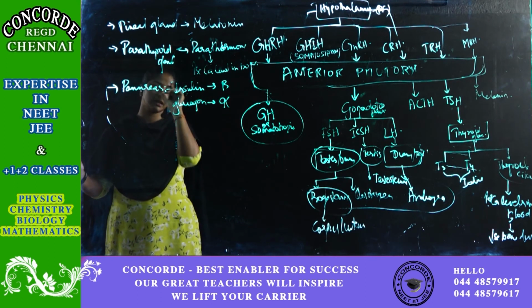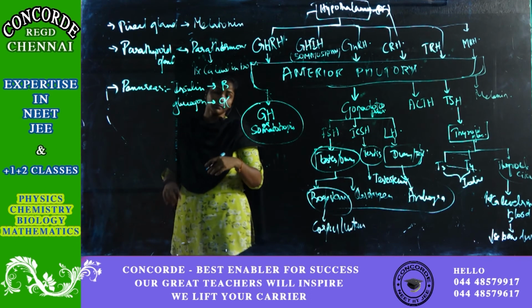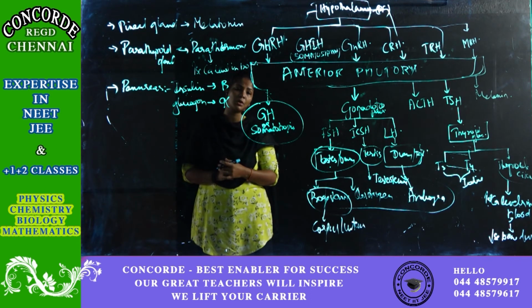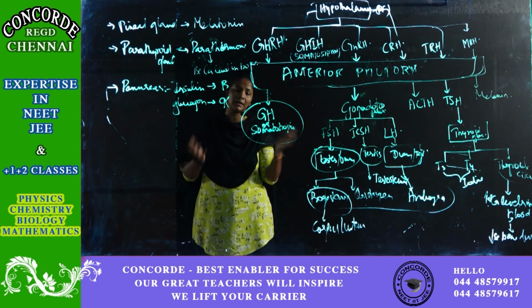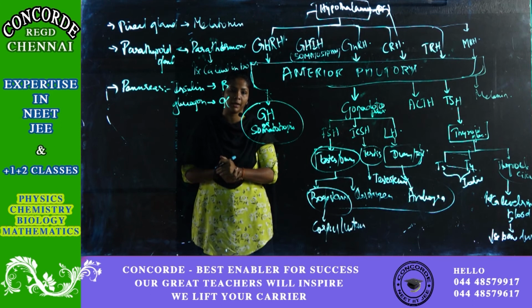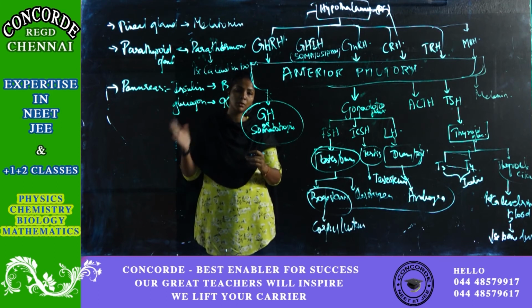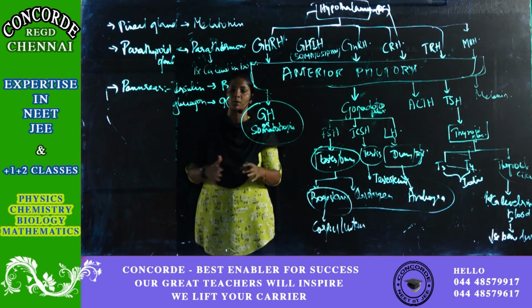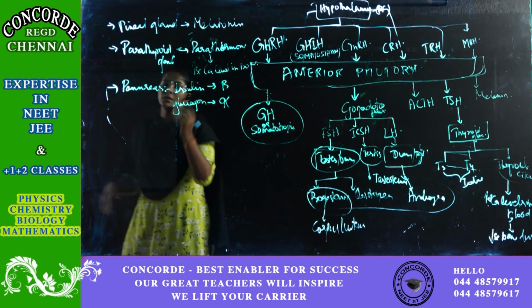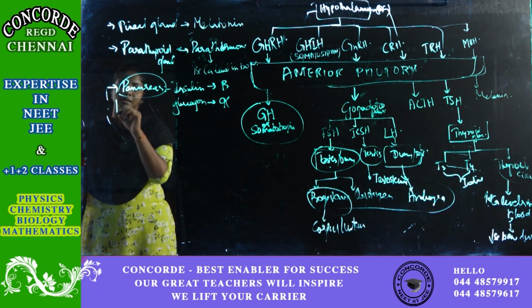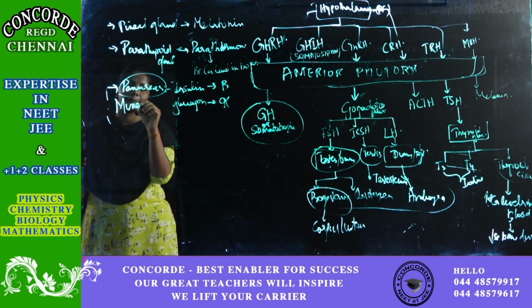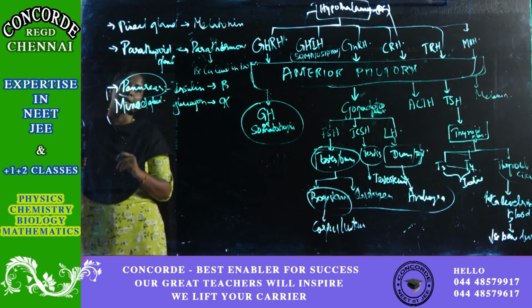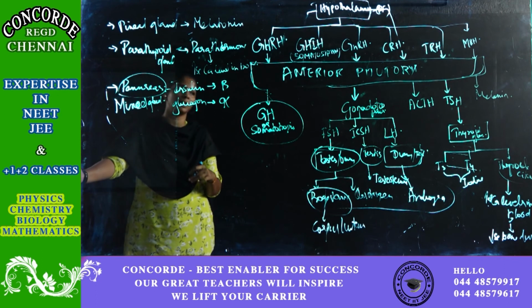Insulin will help in the conversion of glucose, and it is stored. Glucagon breaks it down and takes it back. So glucose is converted into glycogen, and glycogen is broken down back to glucose. So this is the process. After this, the pancreas is called a mixed gland. It is both endocrine and exocrine, so I call it a mixed gland.